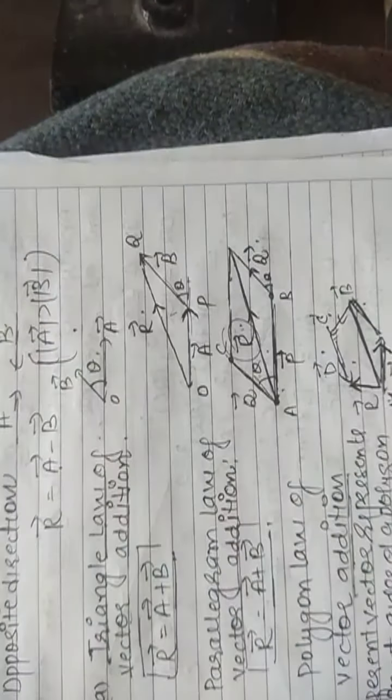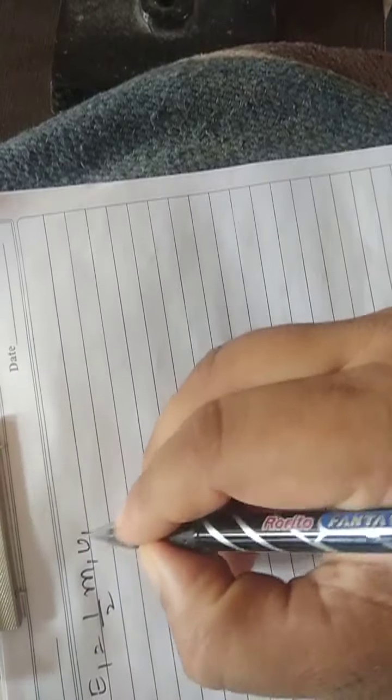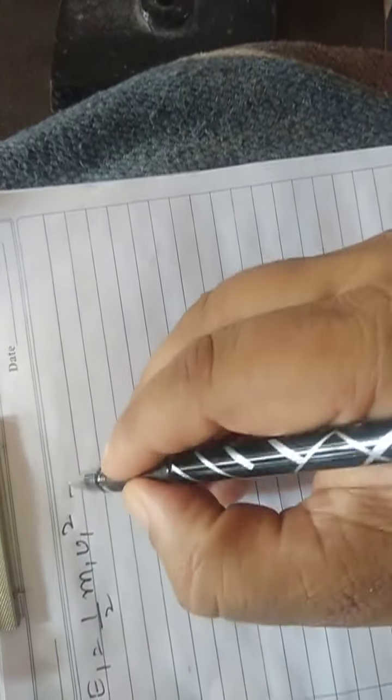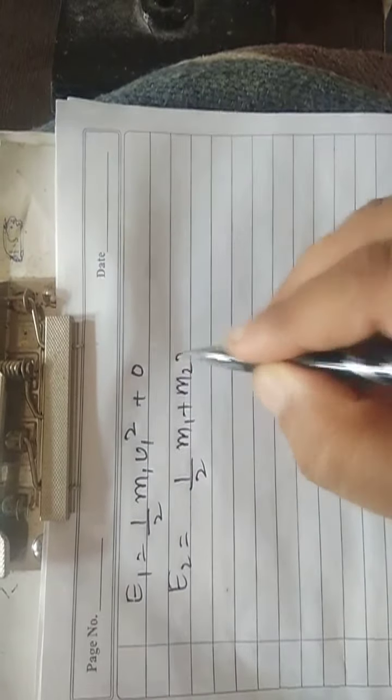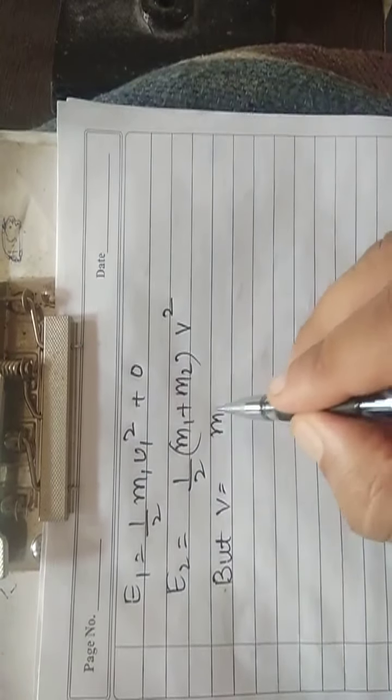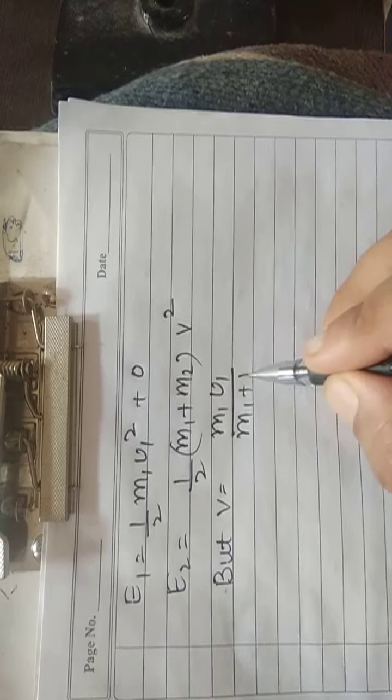Now I'm going to prove there is a loss in the kinetic energy. Just check how I prove it. Before collision, what will be the kinetic energy? E1 will be half m1 u1 square. For the second body at rest, its energy will be 0. Now come to E2. When both bodies stick, it will be half m1 plus m2 into v square. But we already proved what v is. It is m1 u1 divided by m1 plus m2.